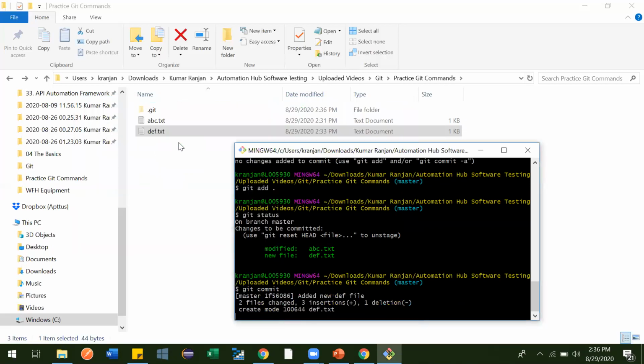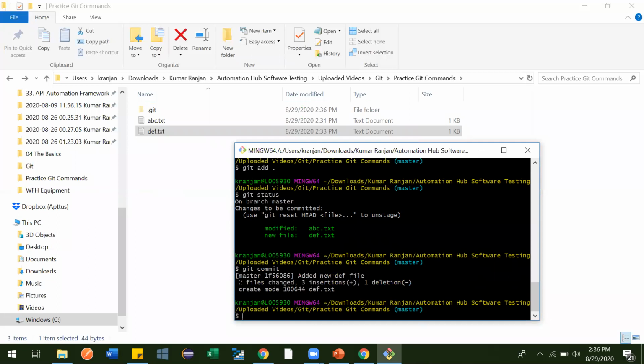See what it is telling: two file changes. We have two file changes, right? So it got added, with three insertions and one deletion. What exactly this means I'll tell you later. There are some spaces, and when you click enter it will consider those things. Each and every comma or even a space, it will track. That's why it is telling three insertions and all those things. So what we did is we committed these two files.